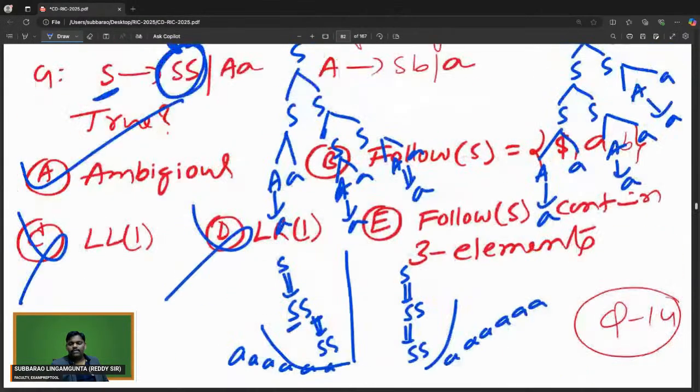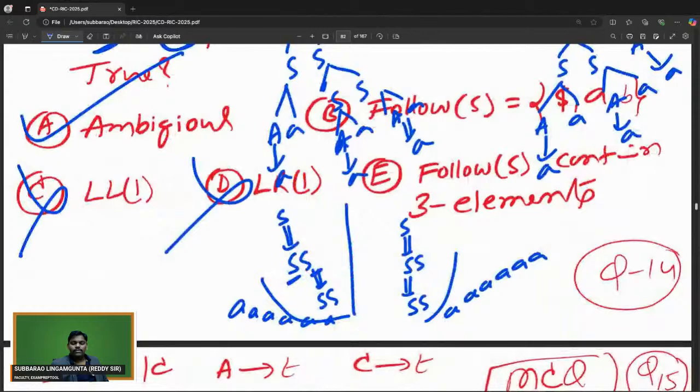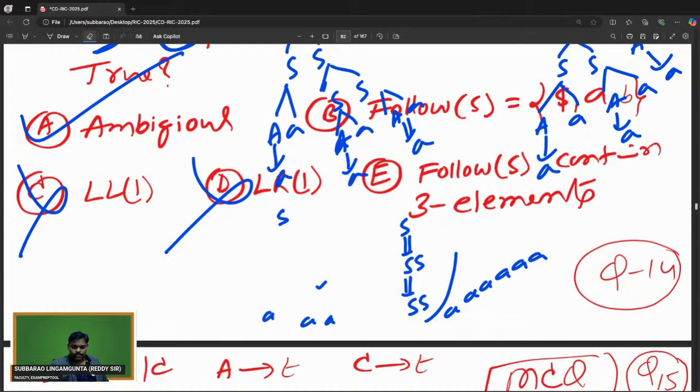So this problem is an MSQ. Option A is an ambiguous grammar. So C cannot be, because an ambiguous grammar cannot be LL1 or LR1. So what about option B and option E? We'll try. Let me remove this.